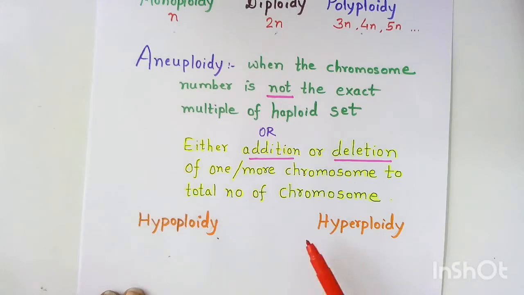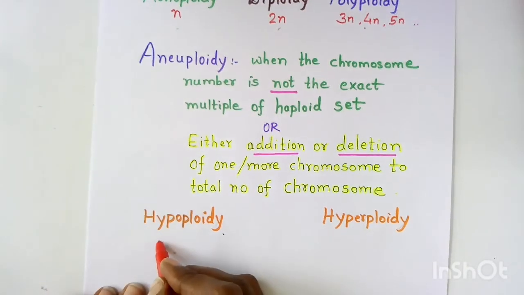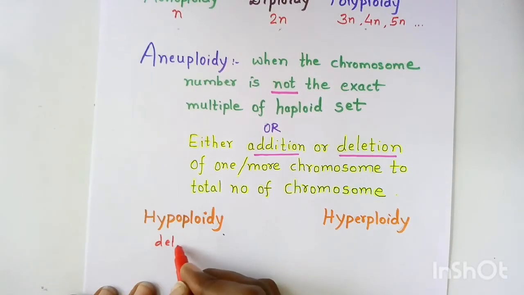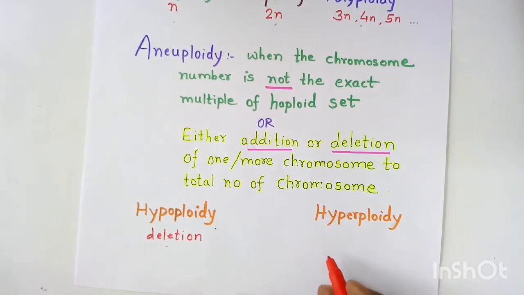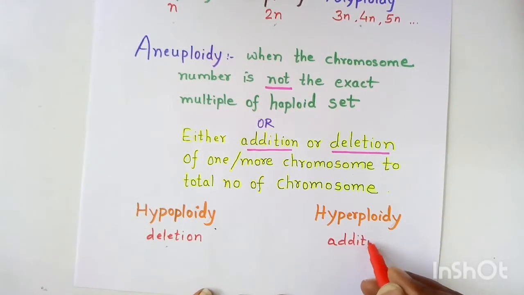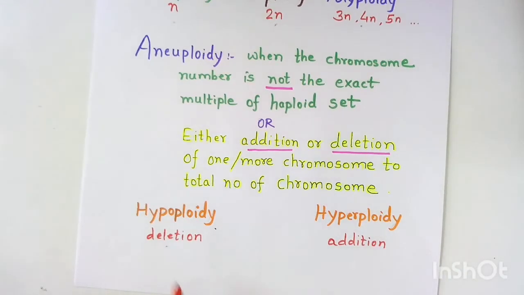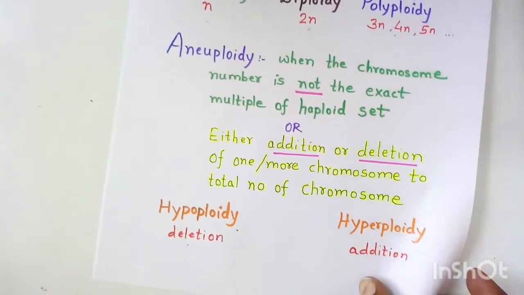Hypoploidy refers to deletion of chromosomes, whereas hyperploidy relates to addition of chromosomes. Hypoploidy is further classified as monosomy and nullisomy, whereas hyperploidy is further classified as trisomy and tetrasomy.